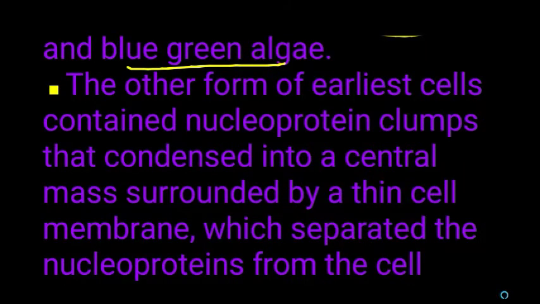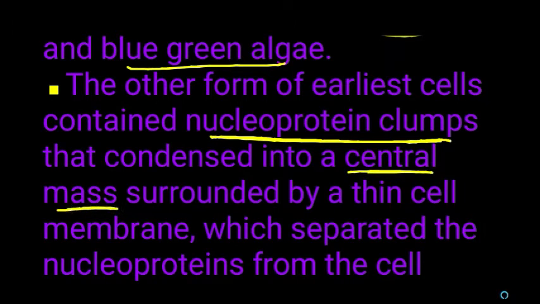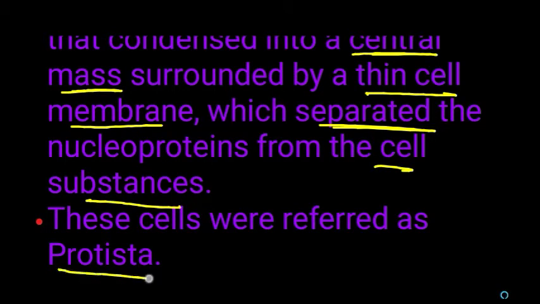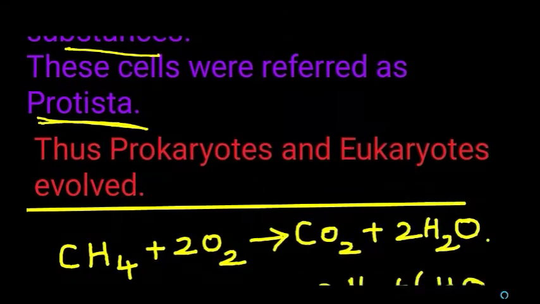The other form of the earliest cell contained nucleoprotein clumps that condensed into a central mass, surrounded by a thin membrane. This nucleoprotein got separated from the cell substance, and thus it is referred to as protista. Protistas are unicellular eukaryotic cells, resembling the eukaryotic cell. Thus prokaryotic-like and eukaryotic-like pre-cells evolved.